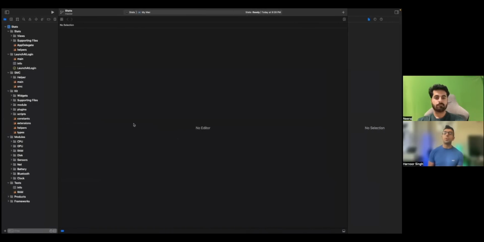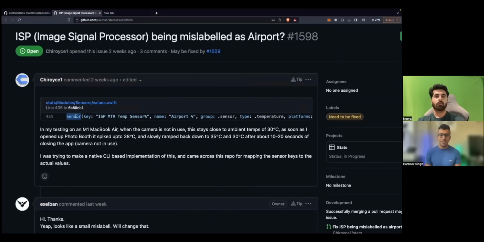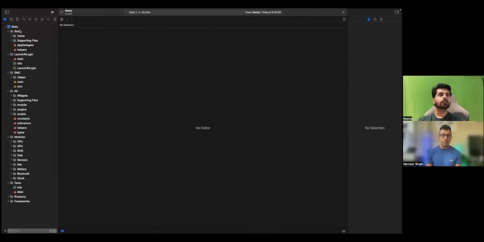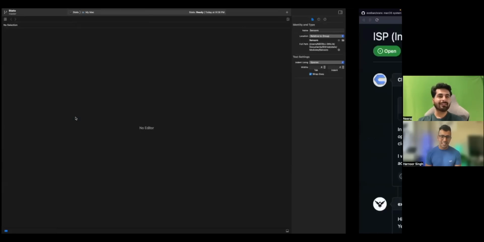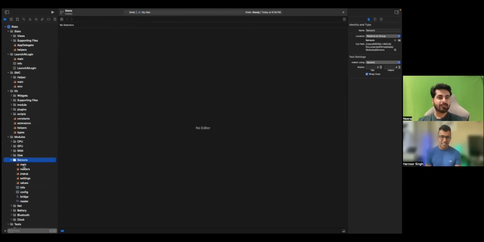Like, go to the method. Maybe the ideas are already written there. Some people write comments. So let's double check. Oh, I found it. I think modules and sensors. Is it? Yes, nice. It's a very organized code base. True. So in sensors, this is a Swift file, I think, right?